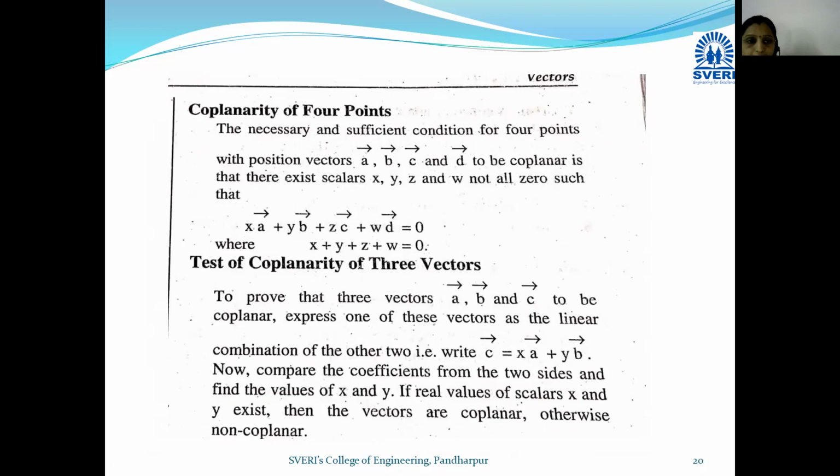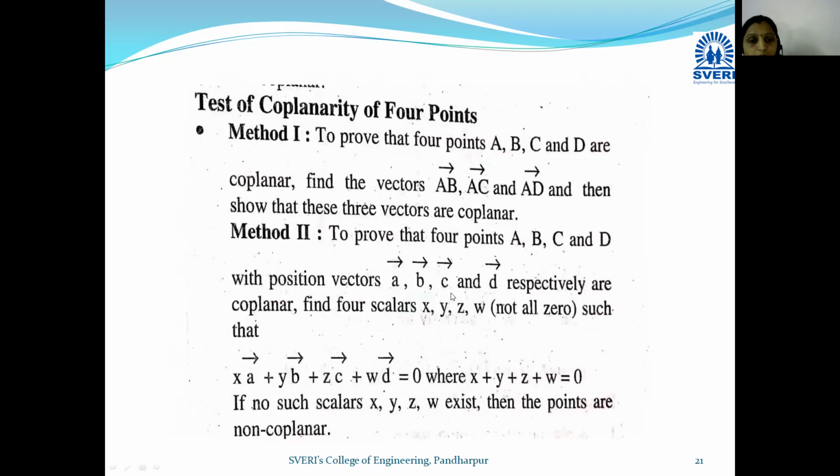Now coplanarity. Here is also one test to prove that three vectors a bar, b bar and c bar are coplanar. Coplanar means these three vectors exist in one plane. So we can say that these three vectors are coplanar if we can write c vector in terms of x a bar plus y b bar. So here we can express one vector in terms of the remaining vectors, then we can say that these three vectors are coplanar.